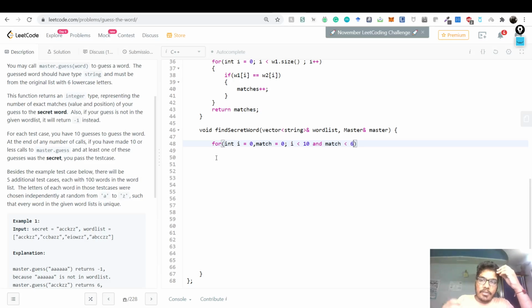What is match? Match is actually the output of master.guess. If the output of master.guess becomes 6, then we are done. We just need to exit out of the loop, and then we have found the secret. It will never be above 6; it will be 6 maximum. If it is 6, we are out of the loop, right? What we do is we just increment i on every iteration, right?